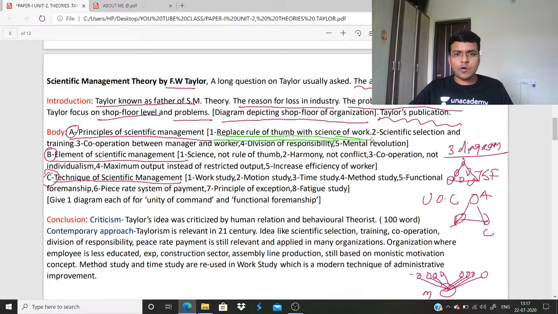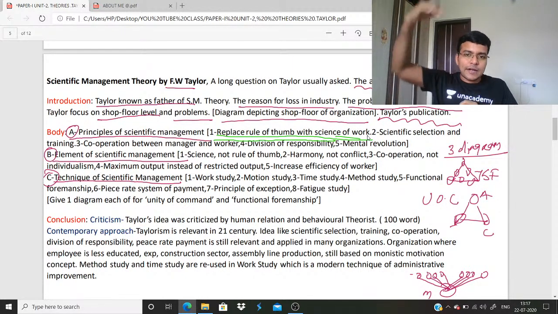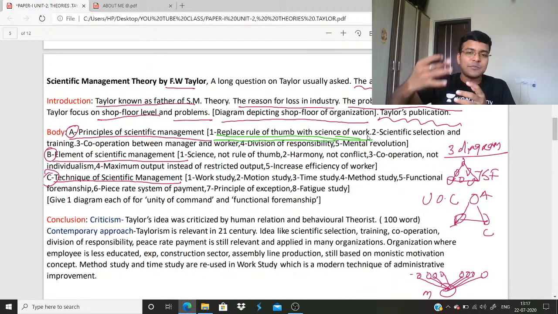So what is rule of thumb? Rule of thumb is based on experience, and science of work means he wants science. Rule of thumb is, listen, Rajni, suppose your great grandfather is working in a field, he used a bullock cart and he shared his experience with your grandfather. After that, your grandfather shares this with your father, and he shares it with you.